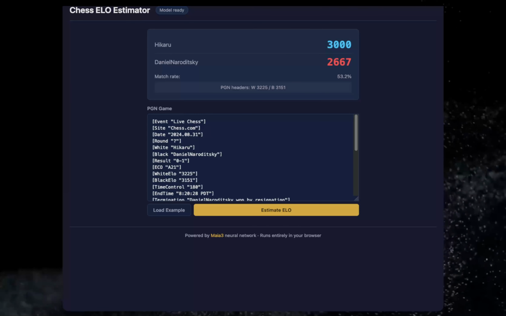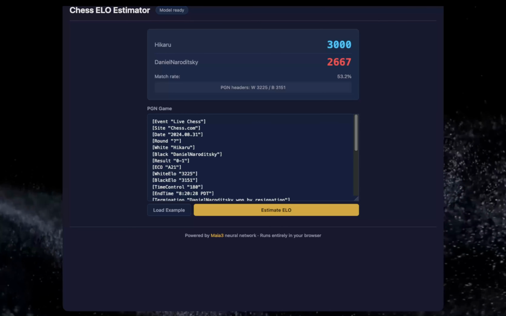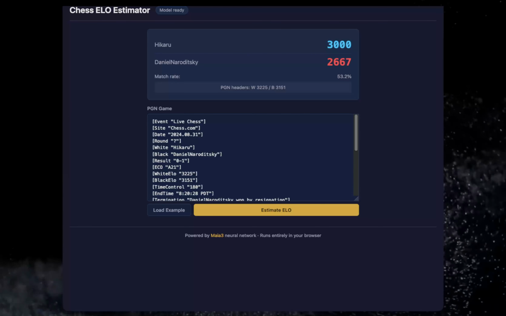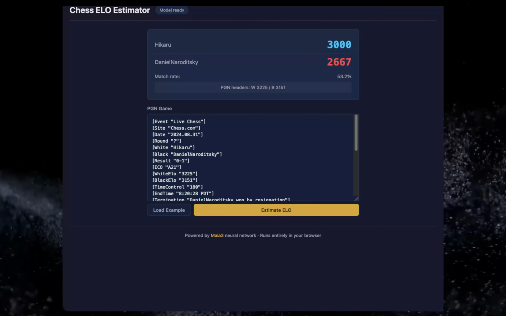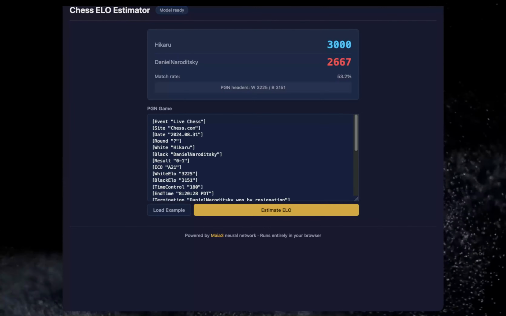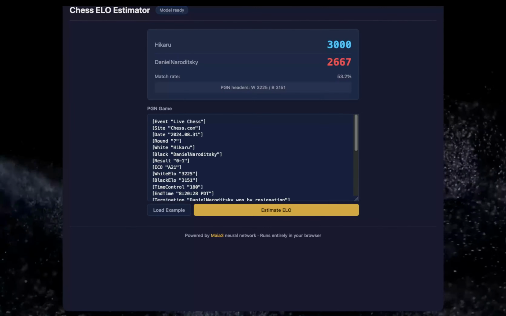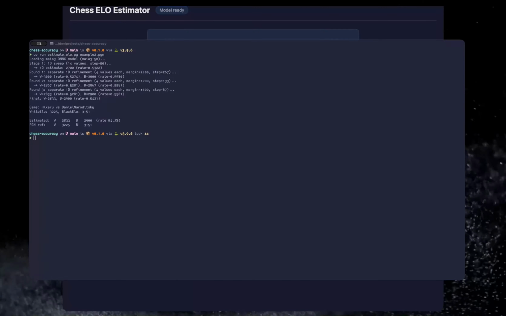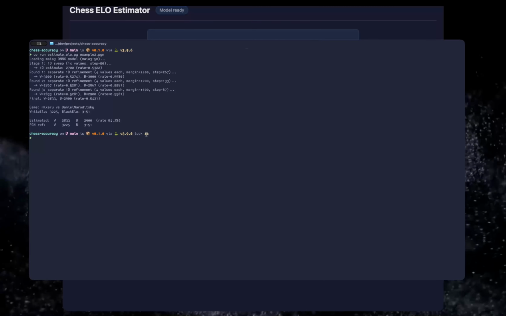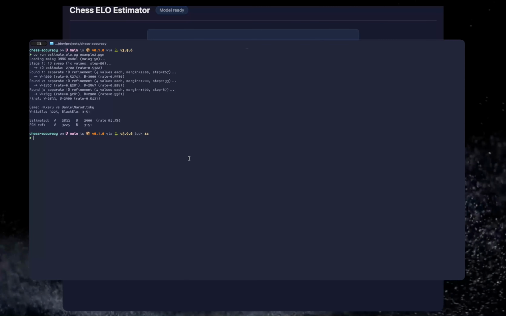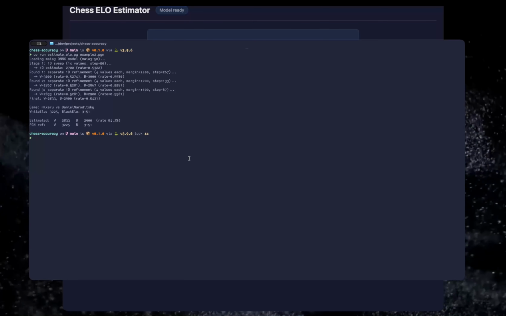Now, it's not perfect. Right now, it came up with this score for this particular game. And if I run it via the Python way, it does come up with a different answer. I think the Python one is more accurate, and I'll show you why in a little bit. So this is what the Python side looks like, and you can see it ran in 4 seconds. It's much quicker locally on a computer. There's probably some translation issues from the Python to the JavaScript side.